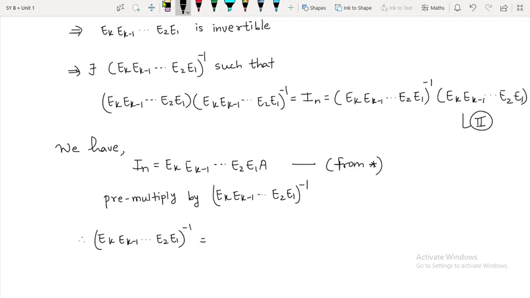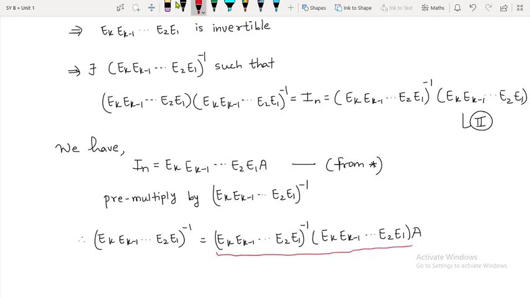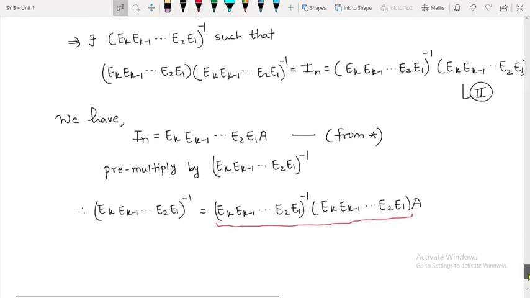Inverse will be equal to E_k minus 1 and so on E2 E1 inverse multiplied by this E_k minus 1 so on E2 E1 A. But you know what is the value of this? Value of this is nothing but I_n, that is from 2, right? So therefore I will say this can be written as, just I will go a little bit down.